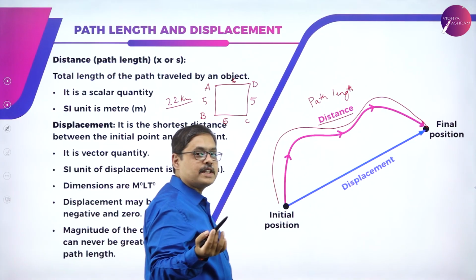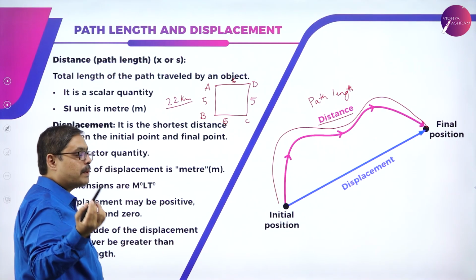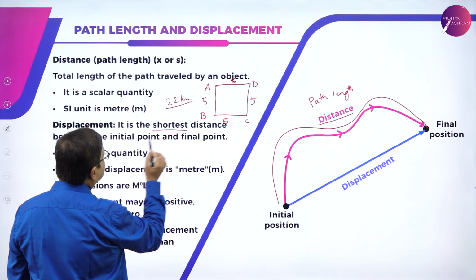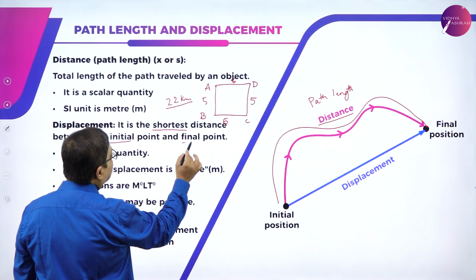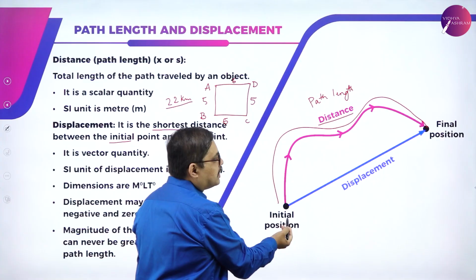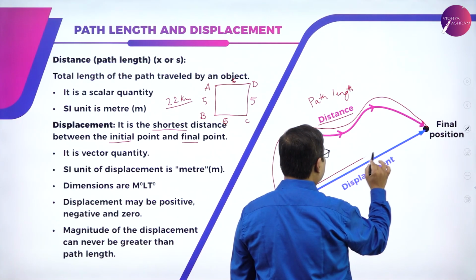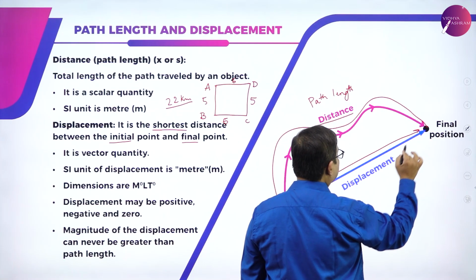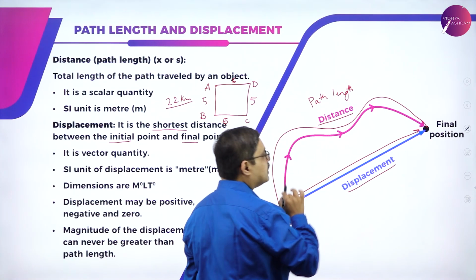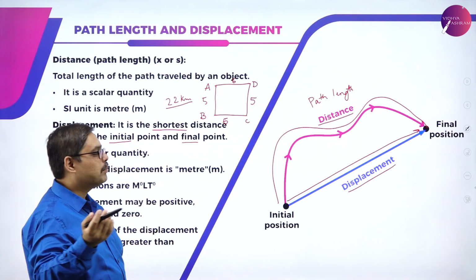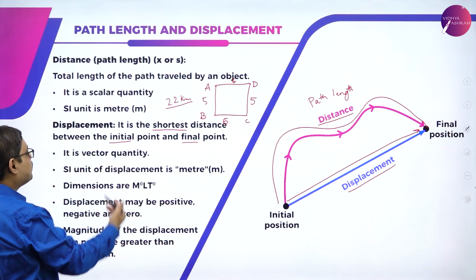Then what is displacement? Please understand, displacement is the shortest distance between the initial and the final point. This was the initial point. This is the final point. So whatever is the shortest distance between the 2 points, that can be termed as displacement.